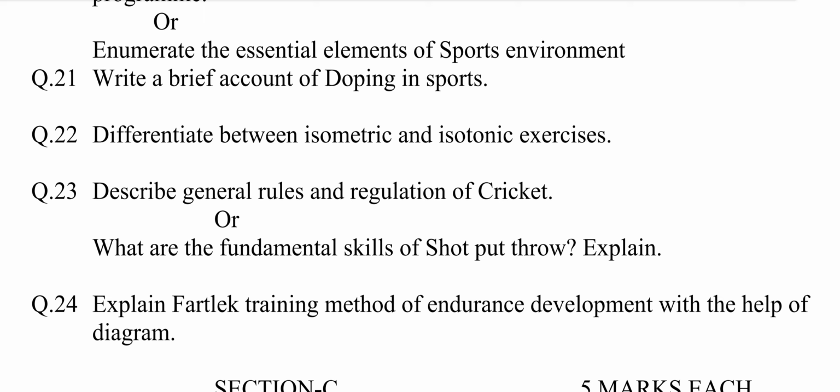Number 1, safe drinking water. 2, low level of noise. 3, clean air. 4, sanitary surroundings. 5, low level of radioactive radiations. 6, infrastructural setup. 7, training equipment. 8, facilities for players. 9, expert and sporting staff. 10, honor good players. Explain all these points in 2 to 3 lines.